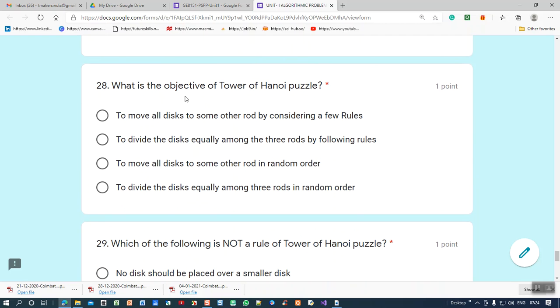28th question: what is the objective of the Tower of Hanoi problem or puzzle? To move all the disks to some other rod by considering a few rules, or to divide the disks equally, or to move all the disks to some other rod randomly. The correct answer is the first one: to move all disks to some other rod by considering certain rules.